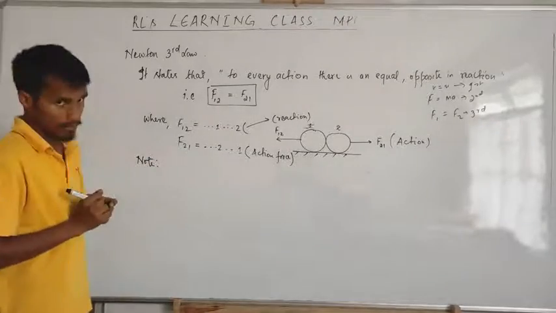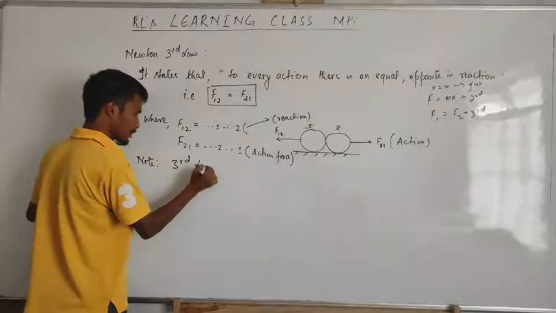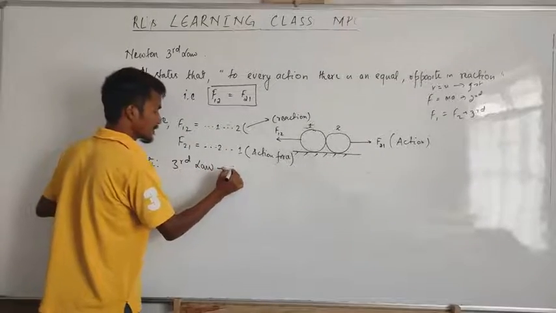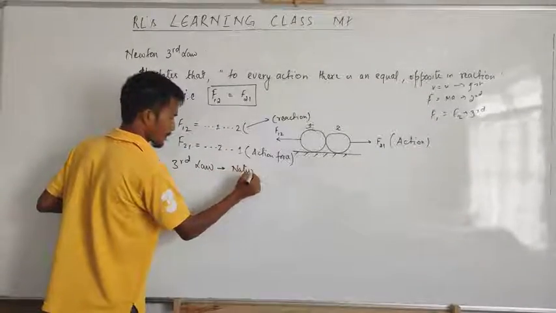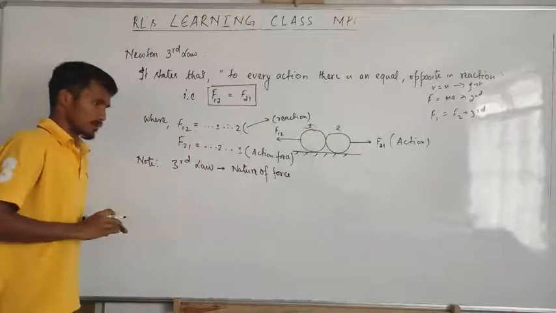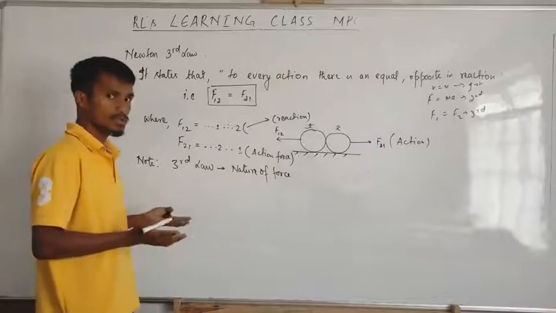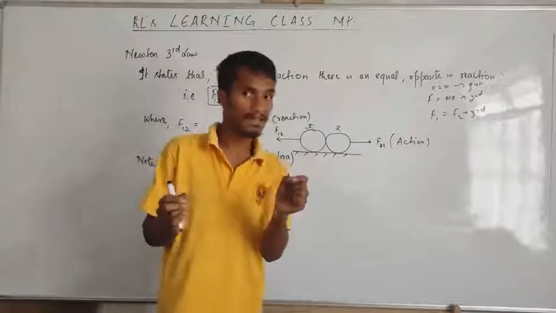Then can we note here? Now we'll note here, this third law. Third law gives the nature of force. Remember, third law gives the nature of force. What's the nature of force? Meaning always acting opposite, always acting in pairs.